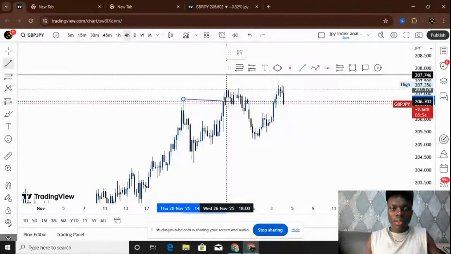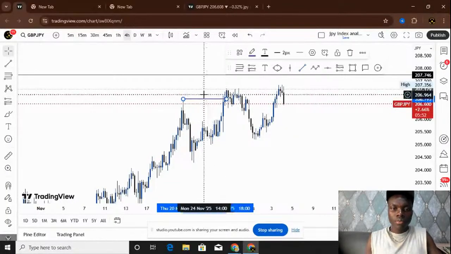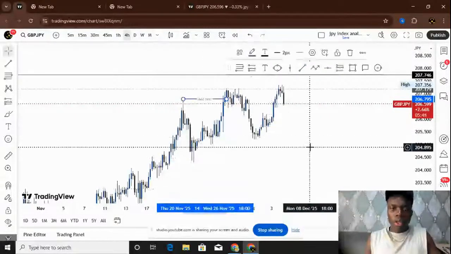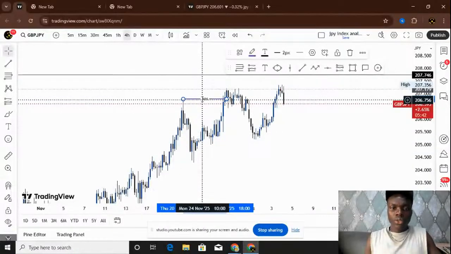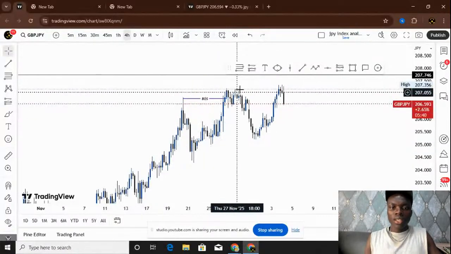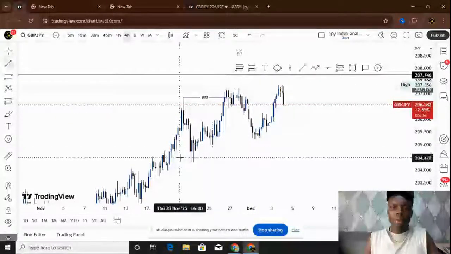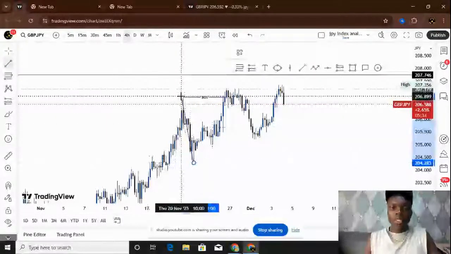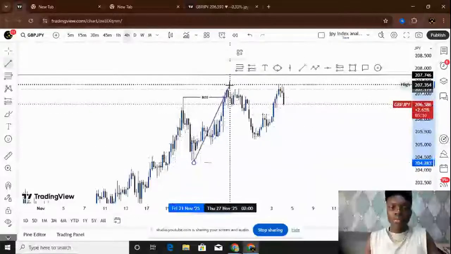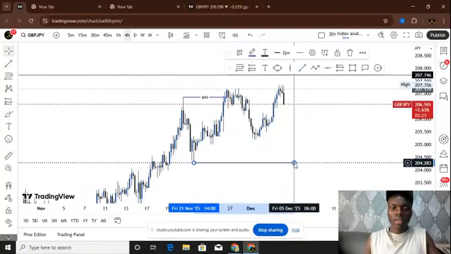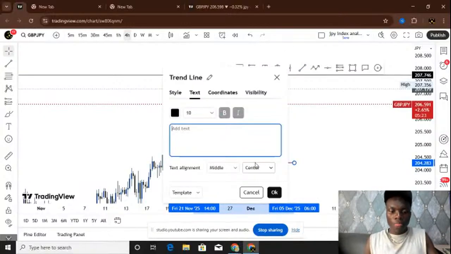On the 4-hour, this is a break of structure here. Let's label it: break of structure. The low that led to the break of structure is going to be our protected low. Once this low is taken out, it's a change of character. So these are protected lows, PL.